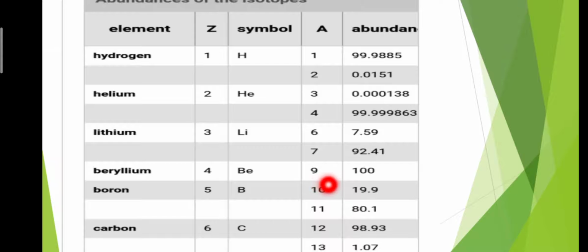It exists 100% in this form. It has no isotope. Number 5, boron, atomic number 5, symbol B, atomic mass 10. The abundance of this isotope of boron is 19.9%, while boron having atomic mass 11, its abundance is 80.1%.